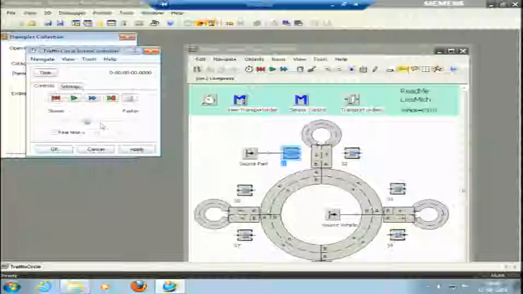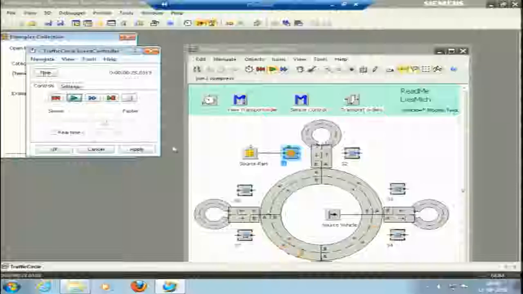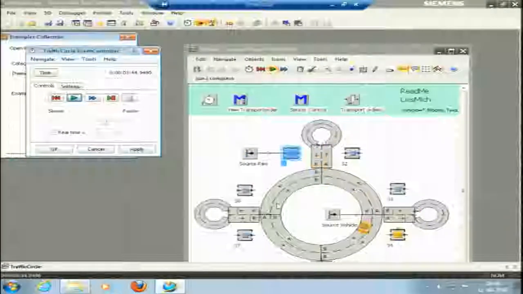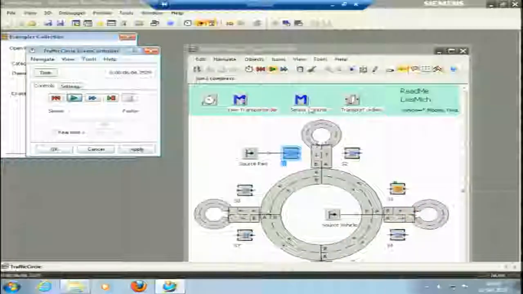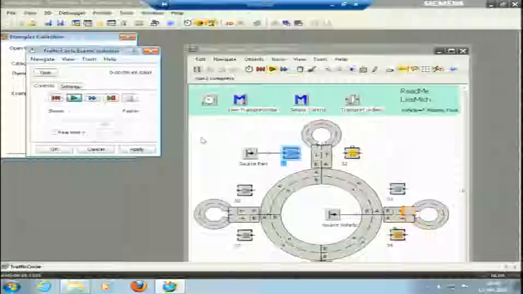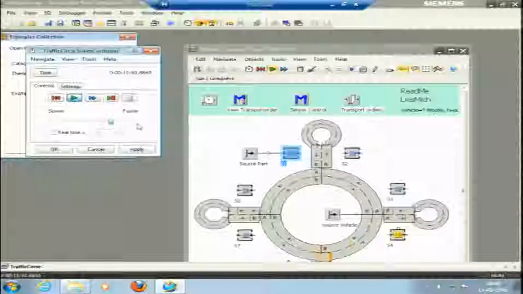Control panel, I will make it a little faster and then run. Okay, this trolley is running continuously through the tracks. This is actually about 20 times faster. So, the processing is happening. Okay, it has run for 9 minutes.